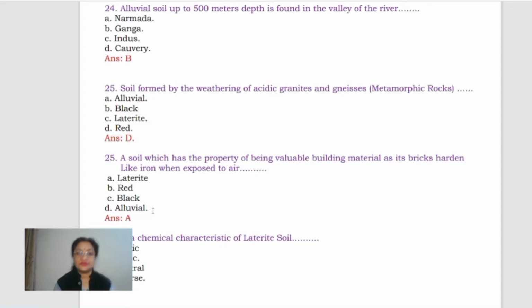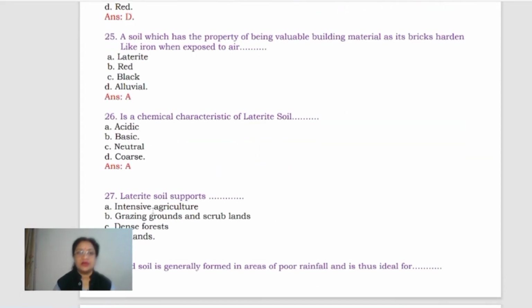A soil which has the property of being valuable building material as its bricks harden like iron when exposed to air. This is laterite. Okay. Laterite is the correct answer for this. Next is, which is a chemical characteristic of laterite soil? Acidic, basic, neutral, coarse. Acidic is the correct answer for this.